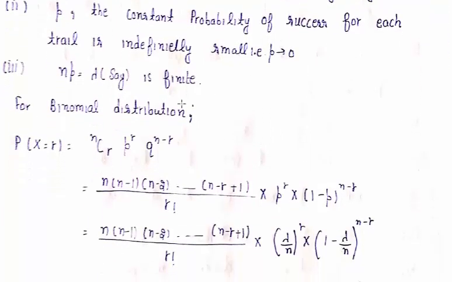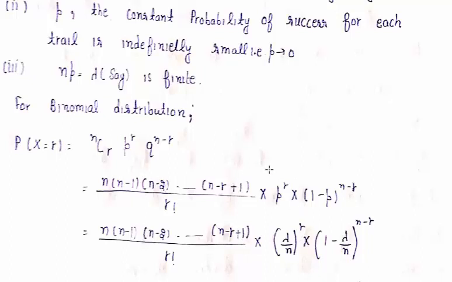Then, for a binomial distribution, we know that the probability function is given by nCr p raised to power r, q raised to power n minus r. So, if we solve this combination, this equals n factorial over r factorial times n minus r factorial. If we expand n factorial, this equals n, n minus 1, n minus 2, up to n minus r plus 1, and next term is n minus r factorial. So, n minus r factorial in the numerator and denominator cancel out, and this is over r factorial.